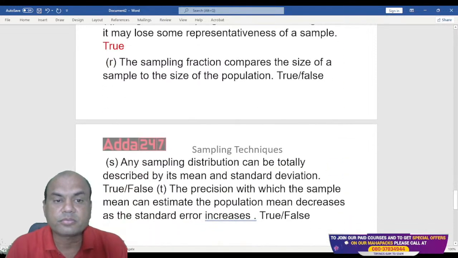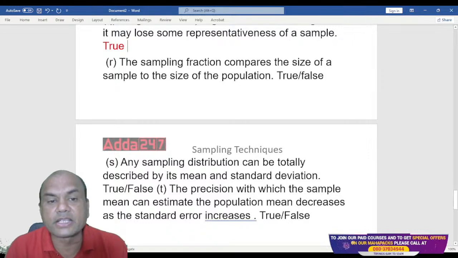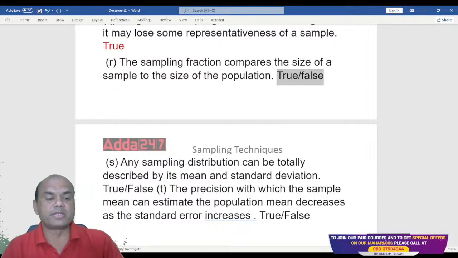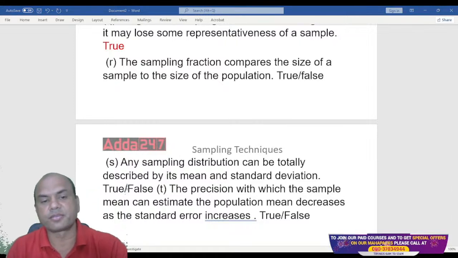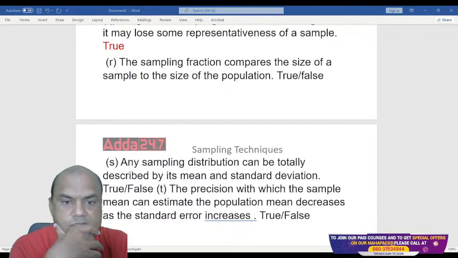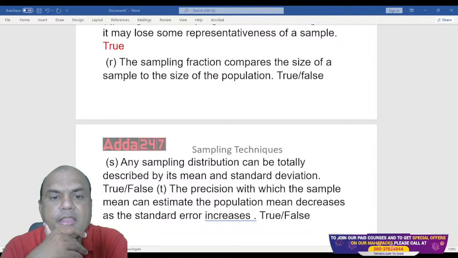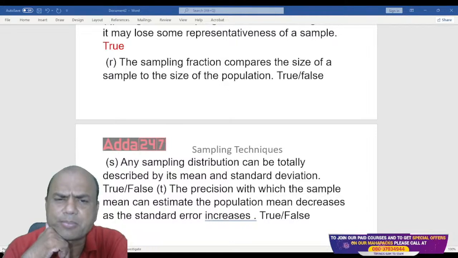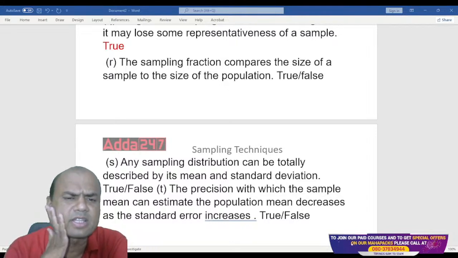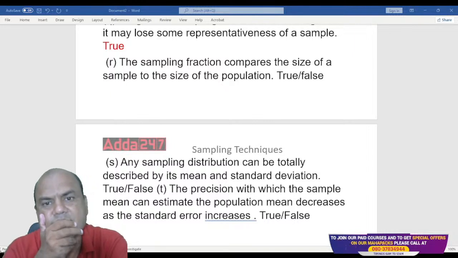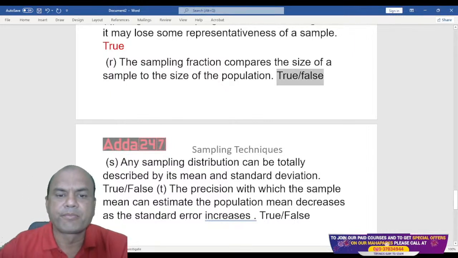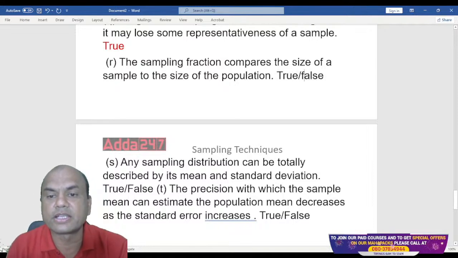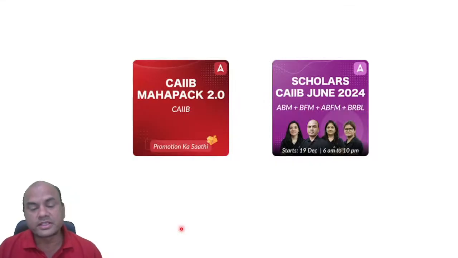Next one. The sampling fraction compares the size of the sample to the size of the population. Now this you must definitely tell me. Let me see. You must definitely tell me this answer. Yeah, sampling fraction compares the size of the sample to the size of the population. So that is, yeah, it is true. That is the meaning of this sampling fraction. Okay, that is true. So that was a session for you.